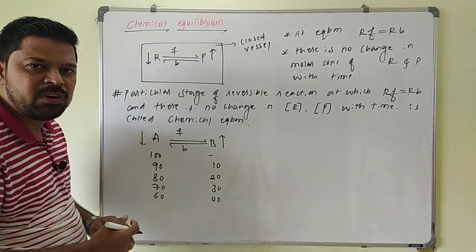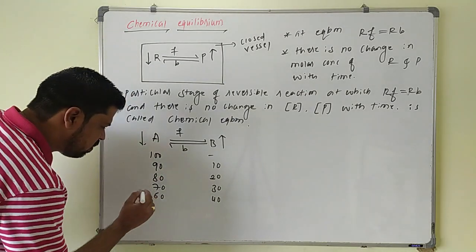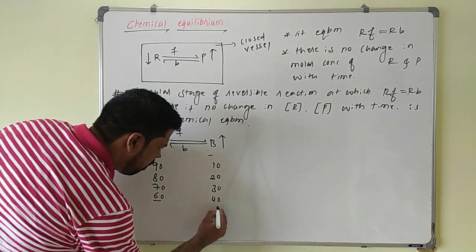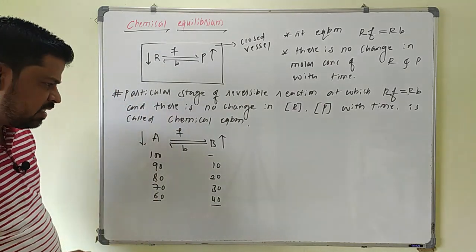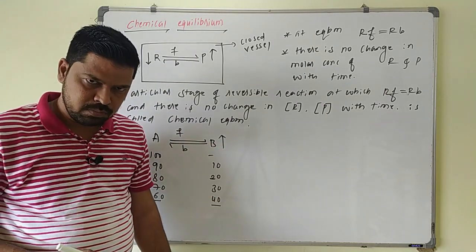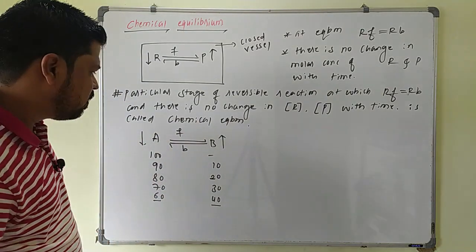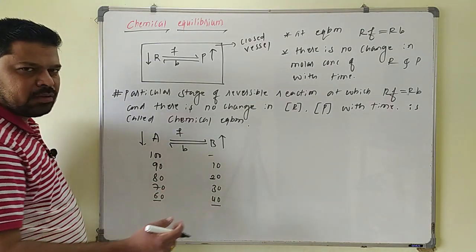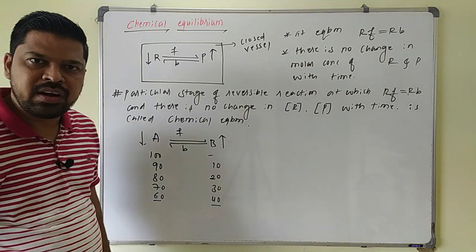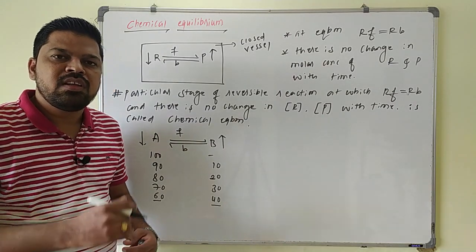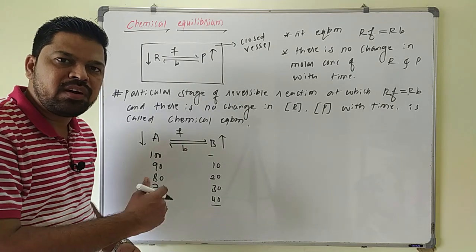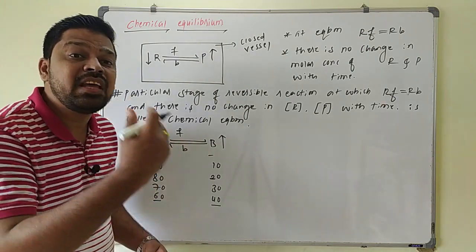That particular stage is called what? Equilibrium here. So assume that at the 60-40 composition, 60 mole of reactant is as it is and only 40 mole of product will be formed here. At this composition, equilibrium will be achieved so that the rate of forward reaction becomes equal to the rate of backward reaction. At this stage, what happens? The forward reaction as well as the backward reaction are both taking place at the same velocity.